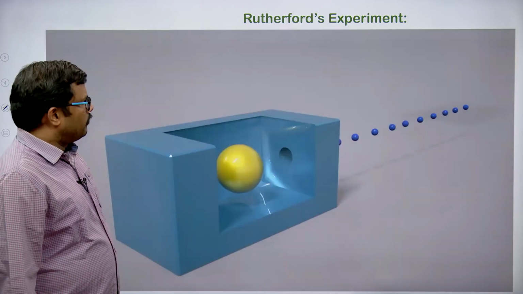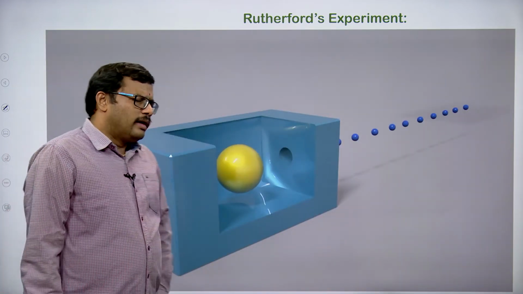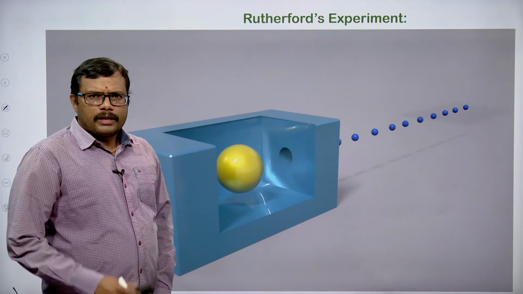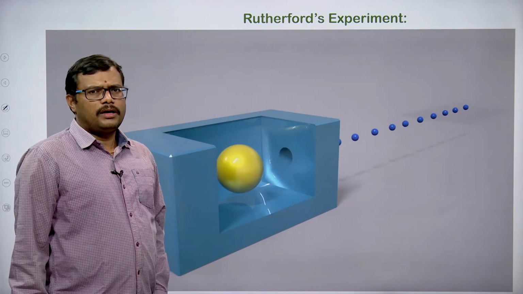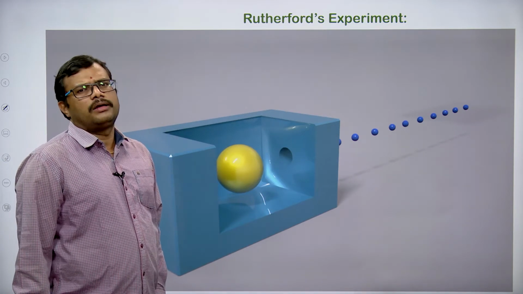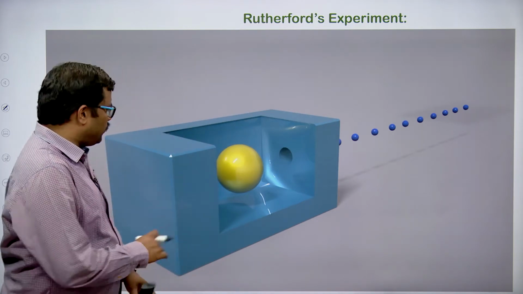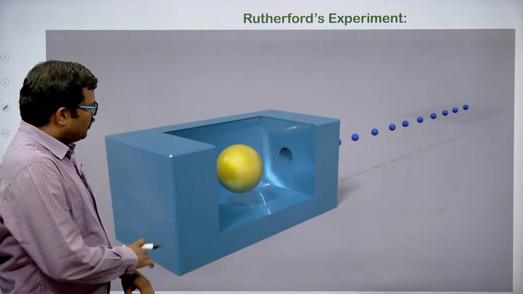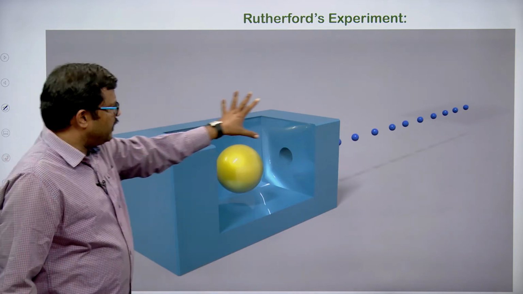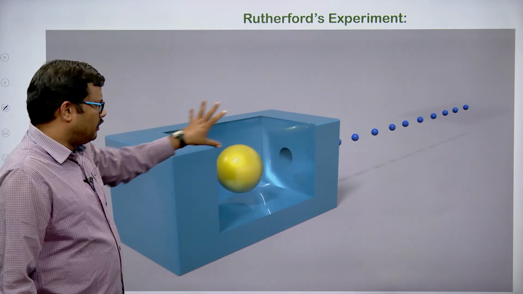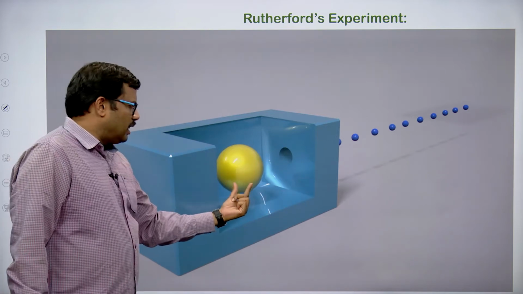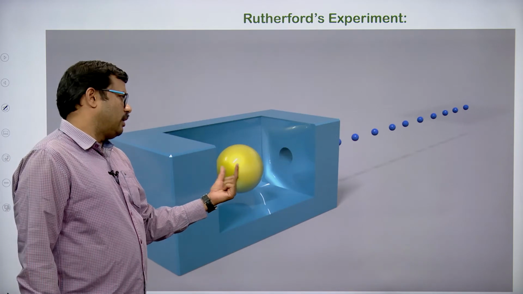To give you a clear picture of the alpha scattering experiment carried out by Rutherford, you can clearly observe here. The blue one is a lead chamber, in which the yellow one is radium, and it has a hole.